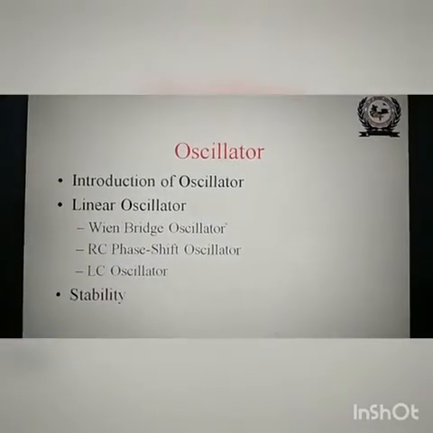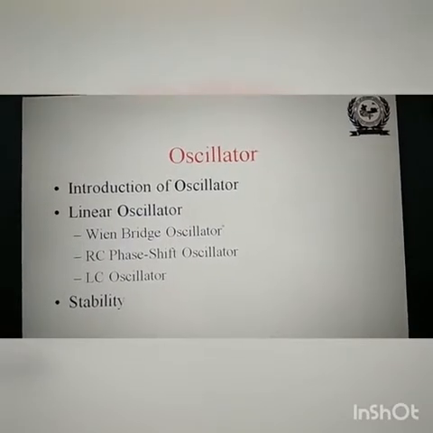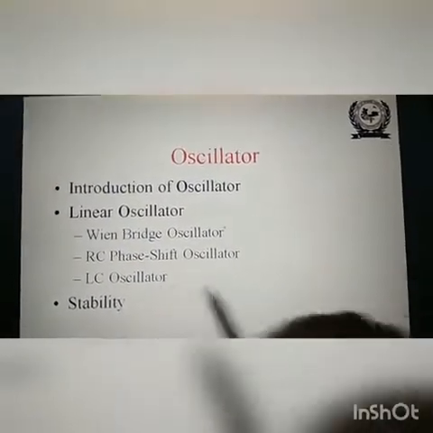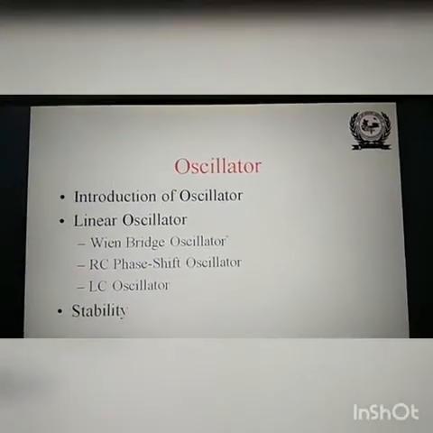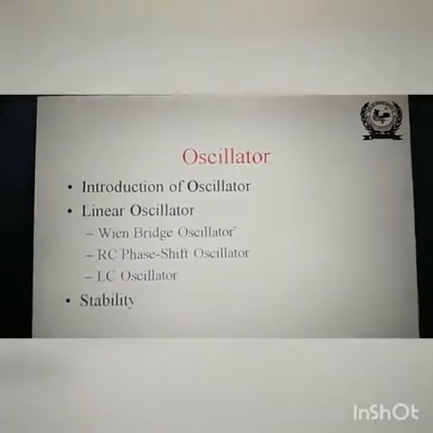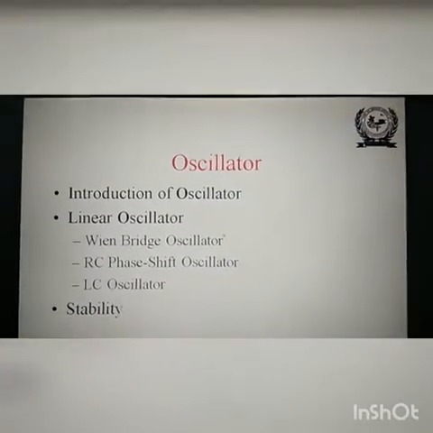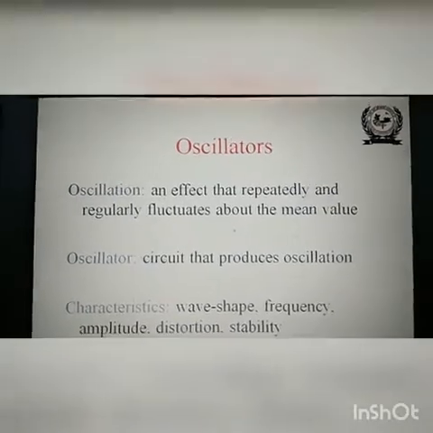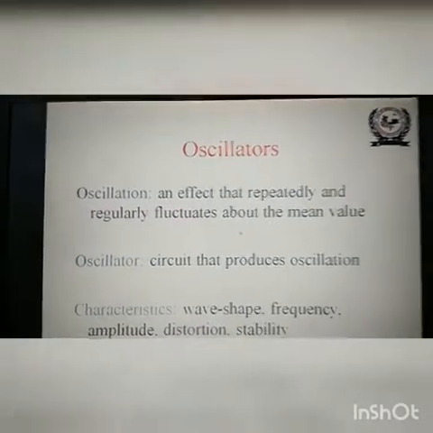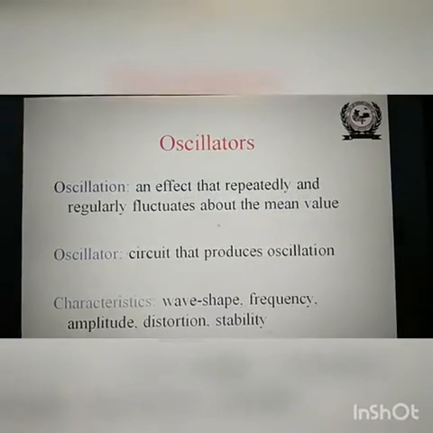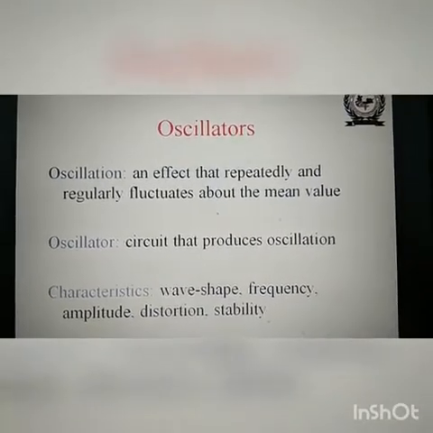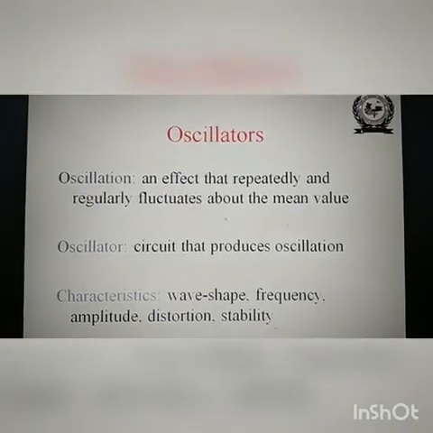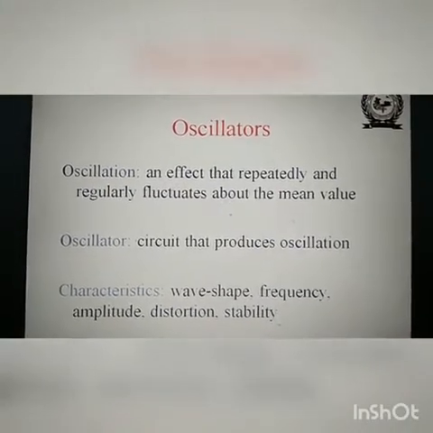Particularly, we will go through the linear oscillators, in which we will see the Wien bridge oscillator, RC phase shift oscillator and LC oscillators. And then stability with respect to the oscillators. First, before going to the oscillators, we will see what oscillation is. Oscillation is an effect that repeatedly and regularly fluctuates about the mean value.